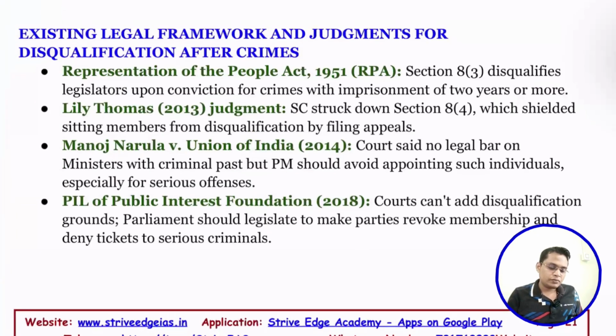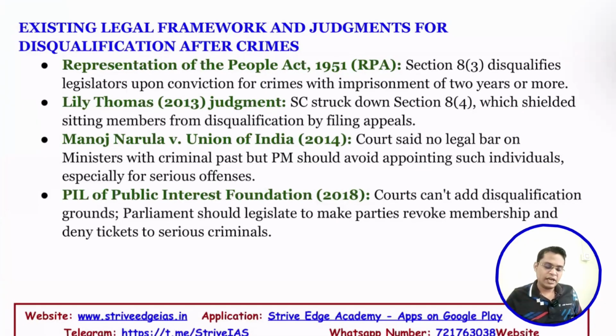Okay. So the Manoj Narula case. Here the Supreme Court said that there is no legal bar on any person having a past criminal background being appointed as a minister. But it clearly said that the Prime Minister should avoid appointing such a person, to avoid moral turpitude. If a criminal is appointed, that creates a wrong signal among society. People will be forced to accept that corruption or any wrongdoing is acceptable. Okay.